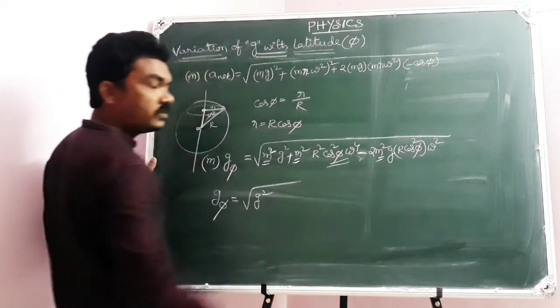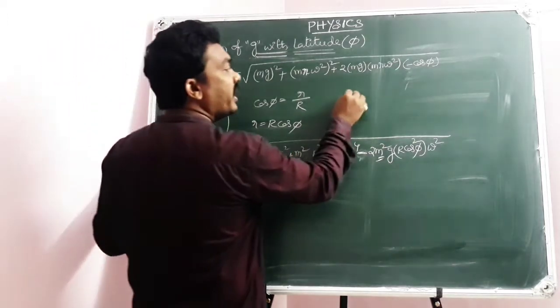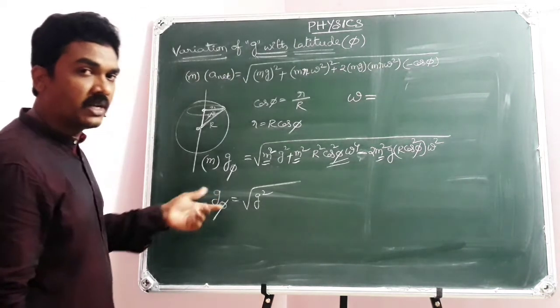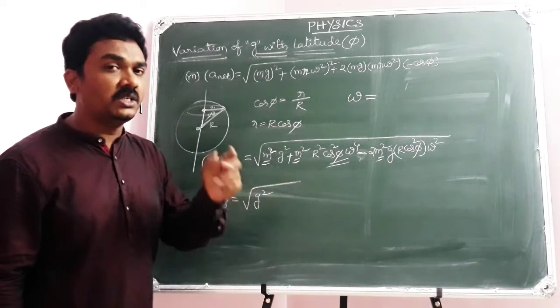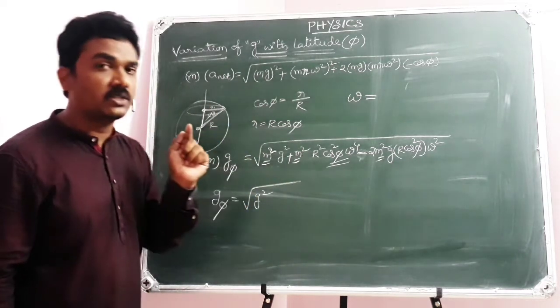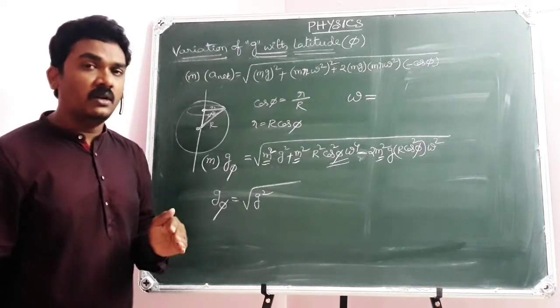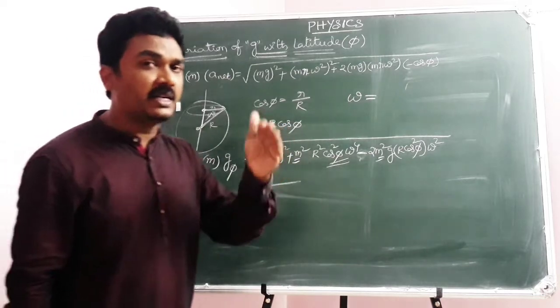Omega power 4. Here you need to remember that omega is the angular velocity or angular speed of Earth's rotation. At what speed Earth is rotating around its own axis, we call it angular speed. You know very well, in straight line motion, speed equals distance by time.